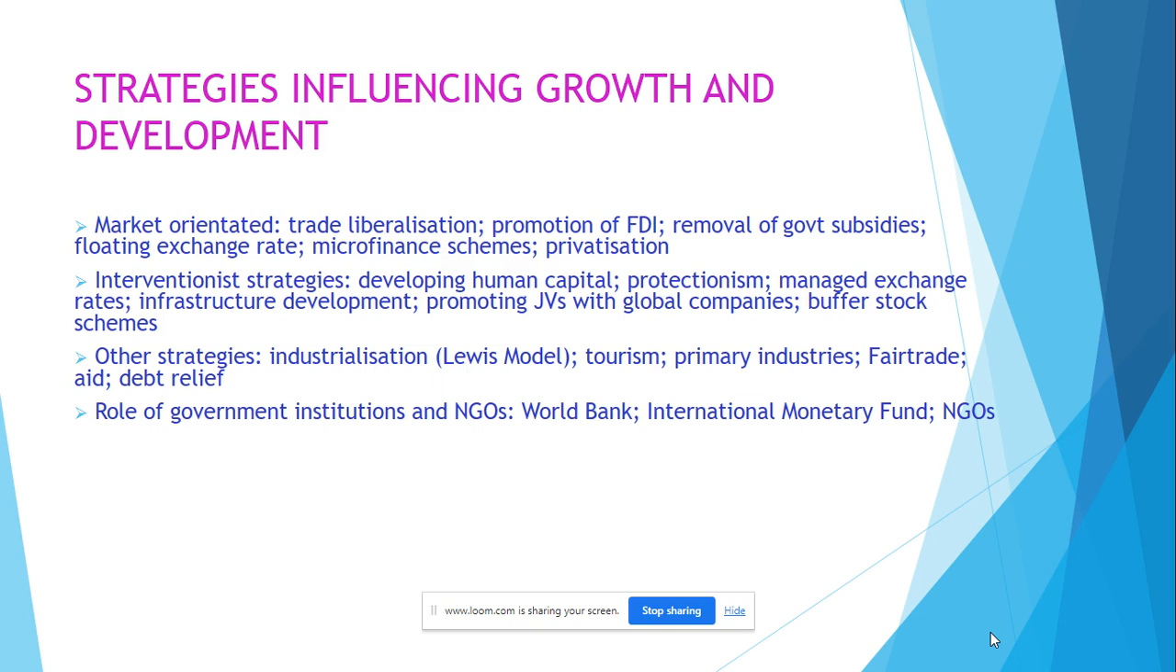Market-orientated, where the government are stepping away and leaving things to the market, they might liberalize trade by removing tariffs and quotas and other protectionism from exports and imports. Also, they could promote foreign direct investment into the economy, so they can make it easier, perhaps removing regulations so that FDI comes into the country more easily. They may remove subsidies to firms, so this will force firms to be more competitive and more efficient. They'll be cutting their costs, and this will hopefully make them more internationally competitive in the long run and able to compete with imports.